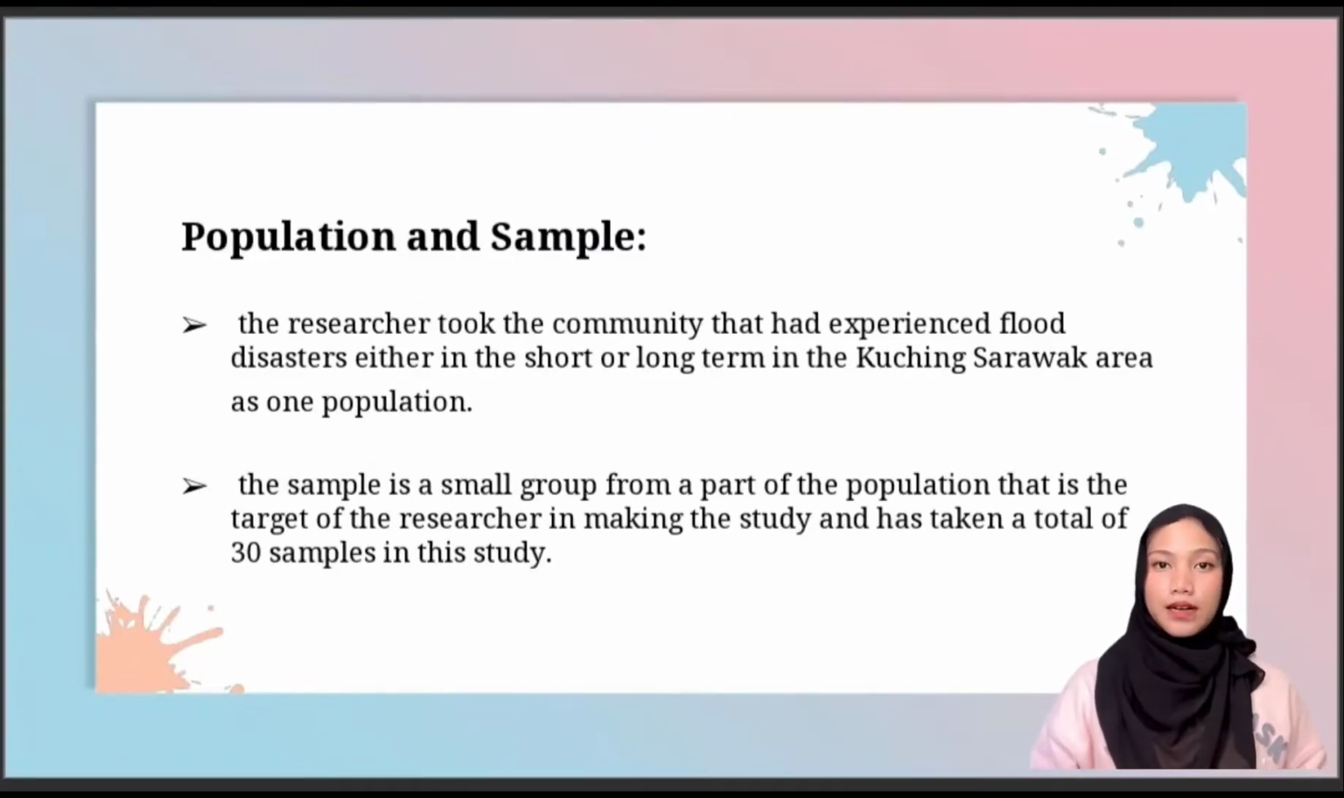Population and sample. The researcher took the community that had experienced flood disasters, either in the short or long term, in the Kuching, Sarawak area as one population. The sample is a small group from a part of the population that is the target of the researcher in making the study, and a total of 30 samples has been taken in this study.